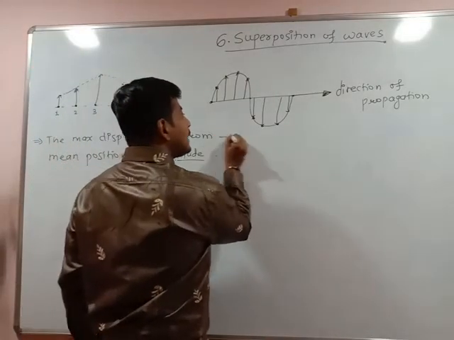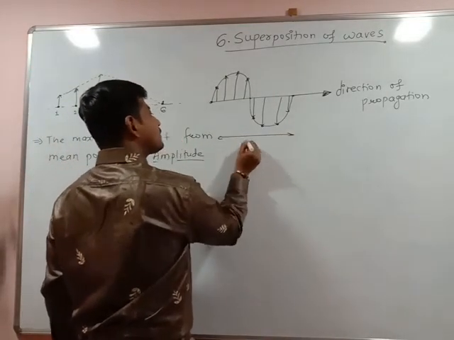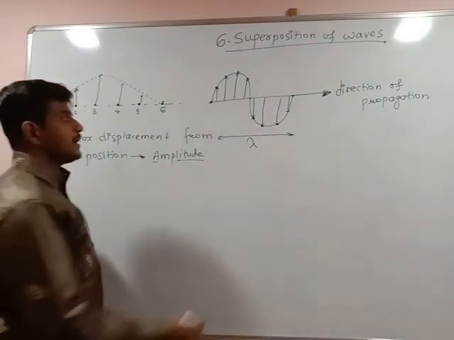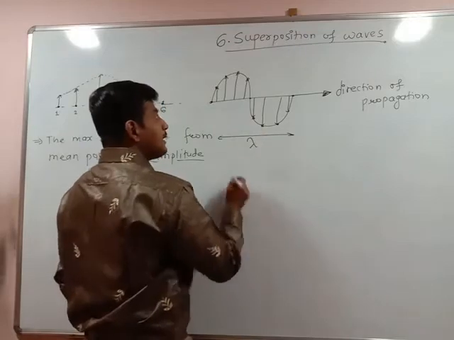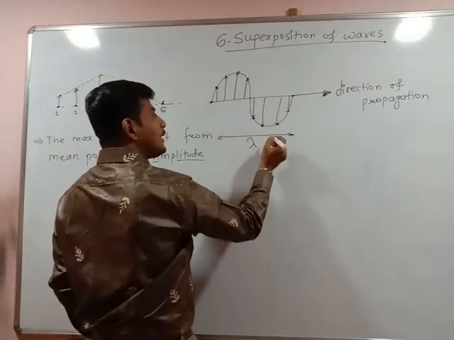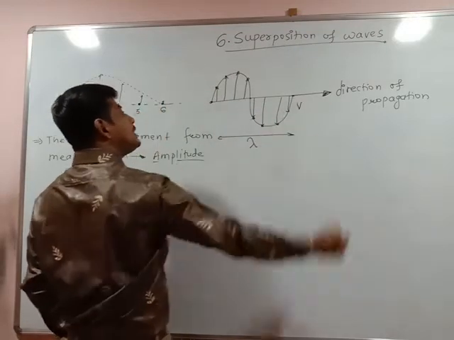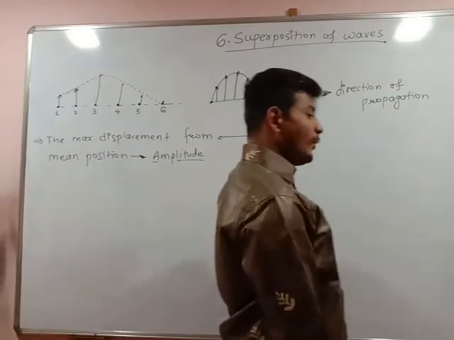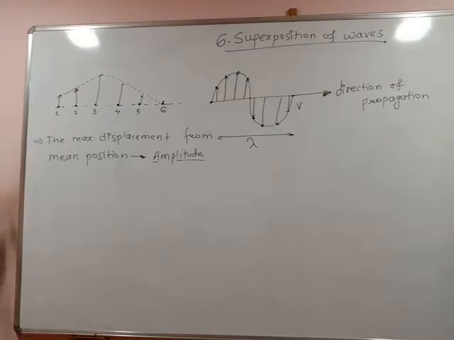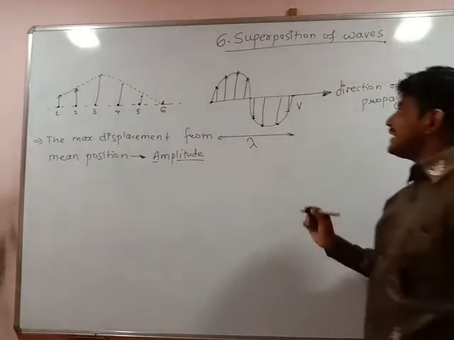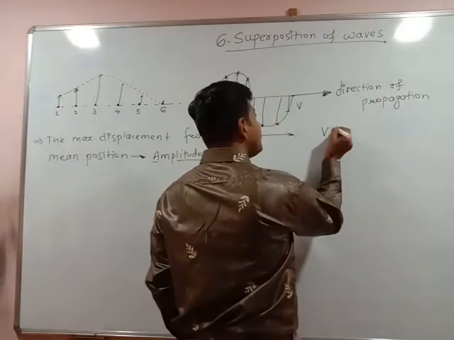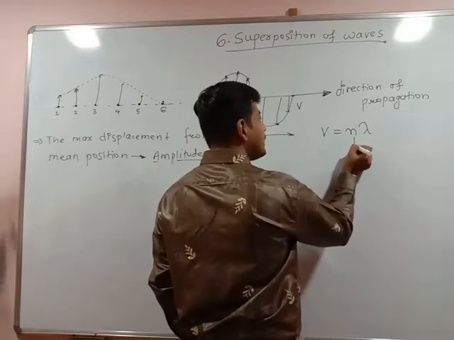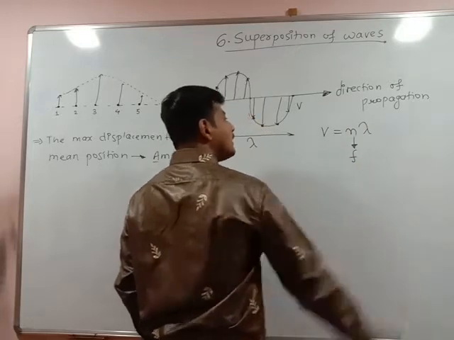There is one more term, that is wavelength. It is defined as the length of the wave, and is denoted by lambda. The wave is traveling with a particular velocity. The velocity of the wave is v, and we have seen the relation between velocity of the wave and wavelength in terms of frequency. That equation was v is equal to n lambda, or v is equal to f lambda.